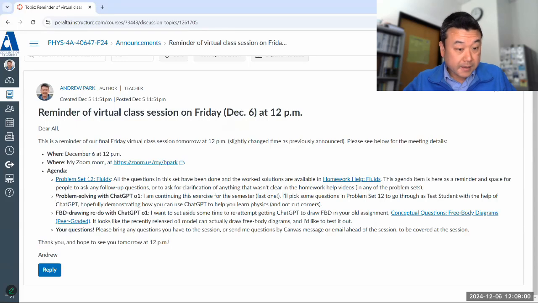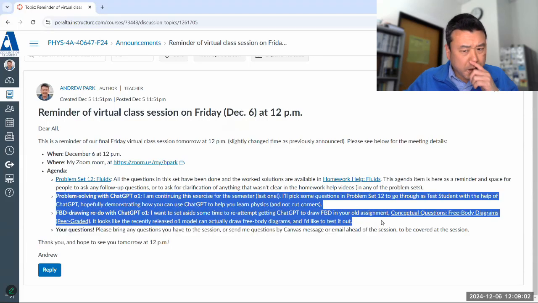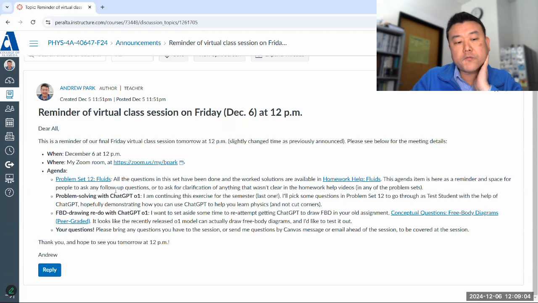So with that, I've got these two items remaining, and I want to swap the order. Let me do the free body diagram drawing first. There was a new model of ChatGPT released, and when I briefly tested it out, it looked like it could do free body diagram drawing, which the older model simply couldn't do.